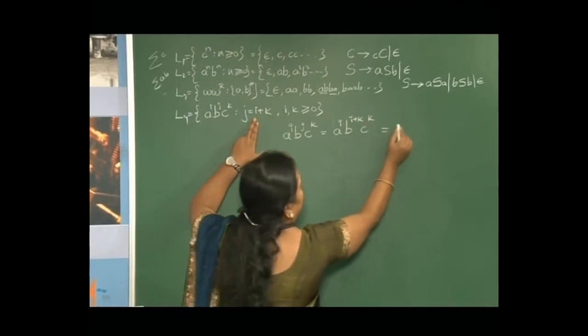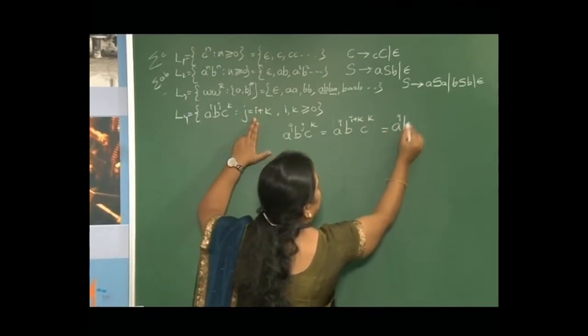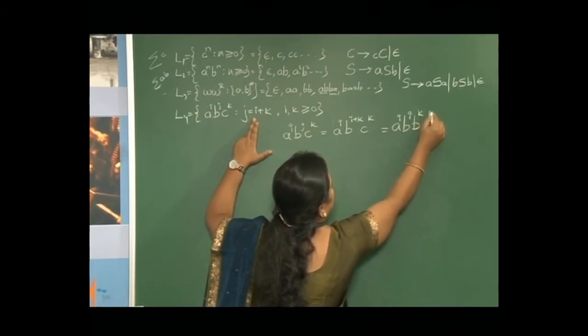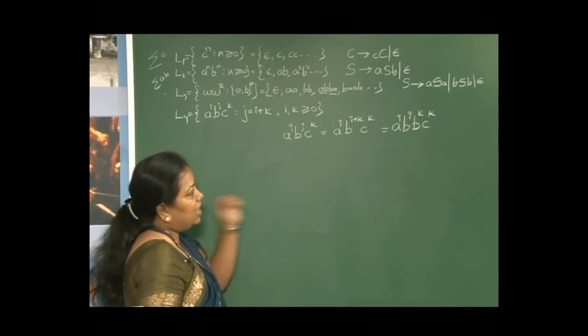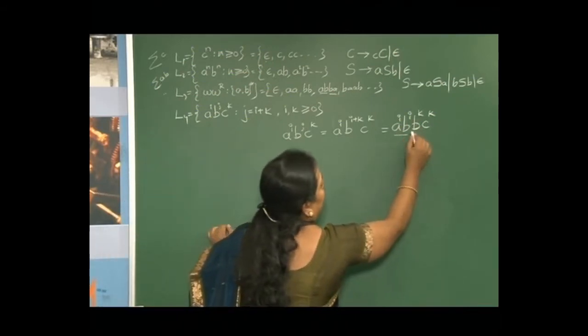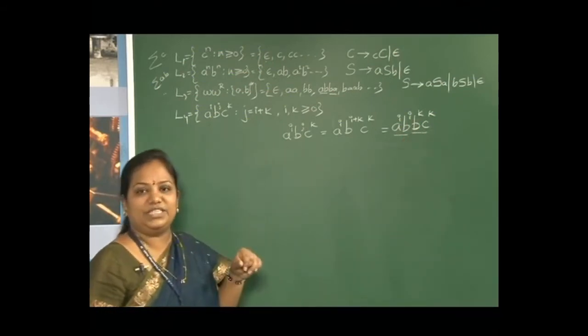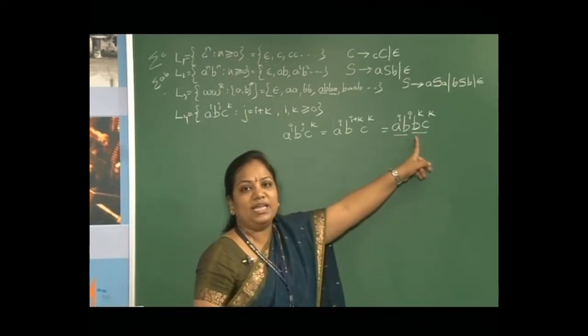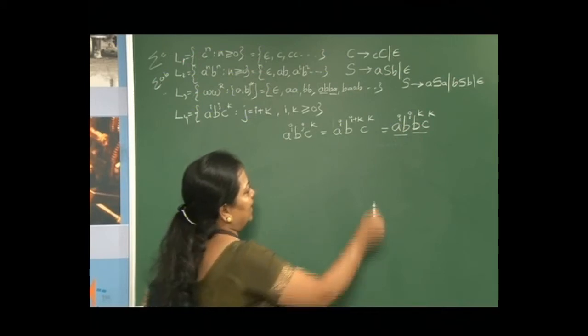This is nothing but a^i b^i, b^k and c^k. So again, if you see here, I have two portions concatenated with each other, that is a^i b^i, and b^k c^k. So again how can we write?